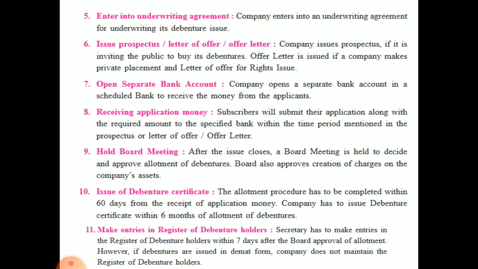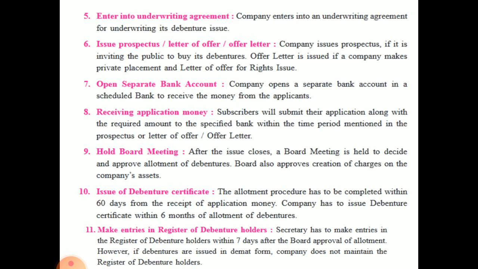Then enter into underwriting agreement. The company enters into underwriting agreement for the underwriting of the debentures issued. It can be with the bank or any other broker, those who underwrite debentures. Then issue of prospectus, letter of offer or offer letter. The company issues prospectus if it is inviting the public to buy the debentures. Now once the public subscribes, then they have to issue offer letter. Okay, if the company makes private placement or letter of offer for rights issue.